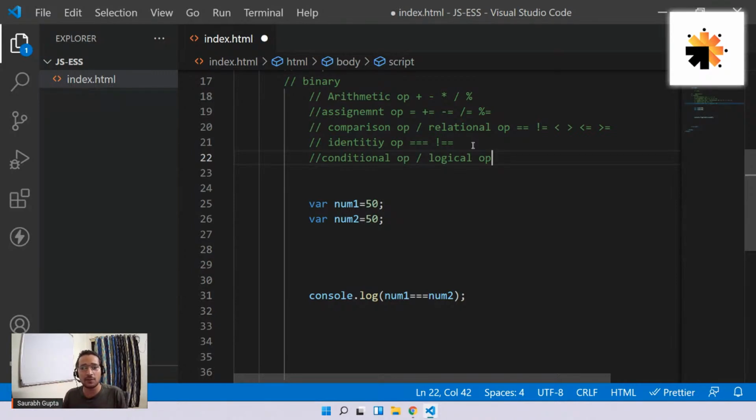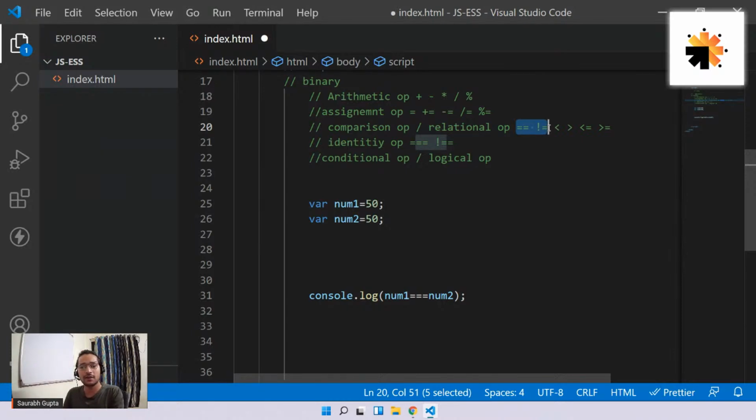So does that mean relation operators are deprecated in JS? Only these two, not deprecated, but yeah, they had some problems. So I can't say deprecated, but yeah, I should stop using it. So yeah, it's kind of deprecated only. Yes, like if you go for React and Angular, they don't allow you. If you use this, they will give you a warning. Please don't use this. So yes, not all the relation operators, only double equal to and not equal to.